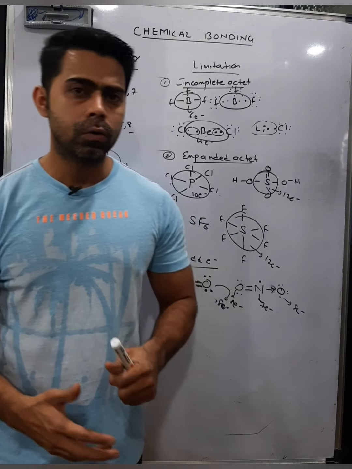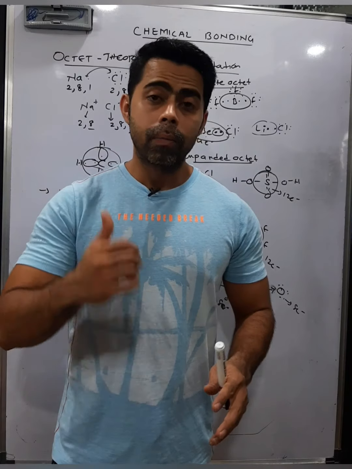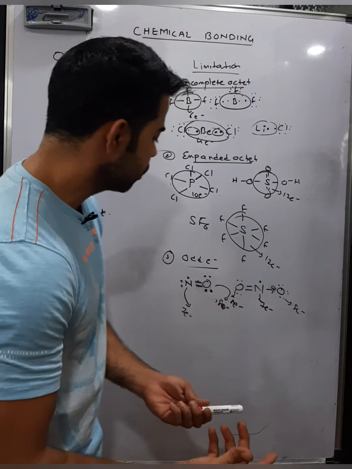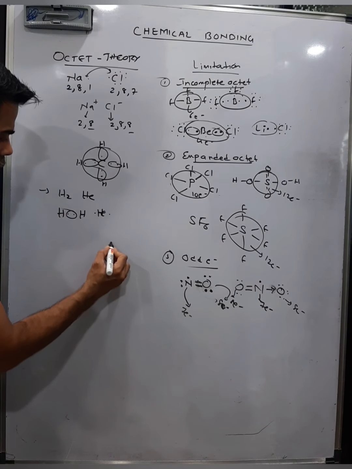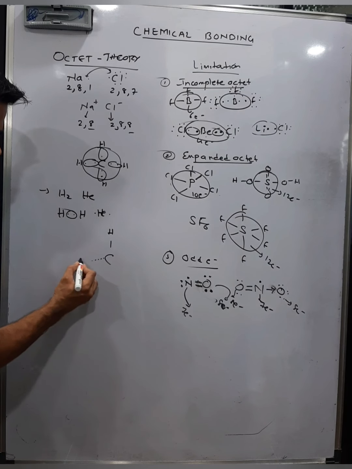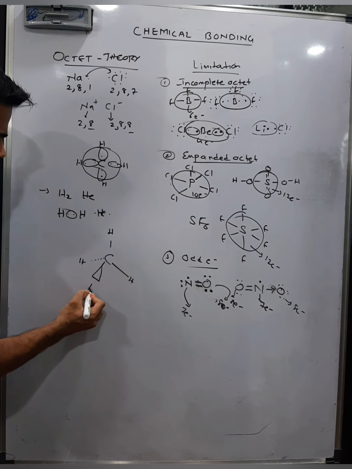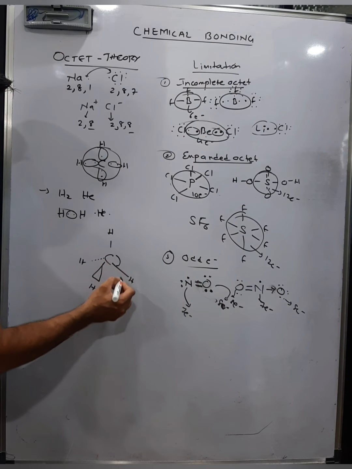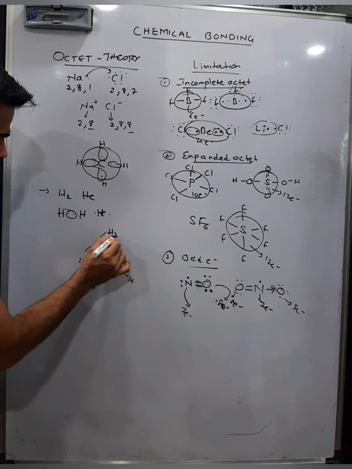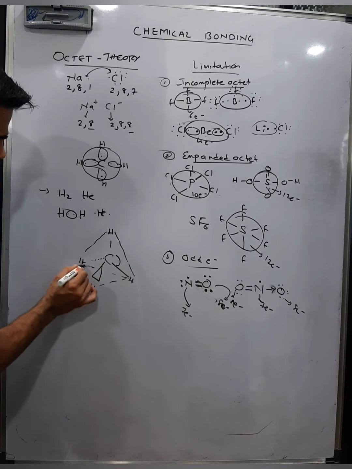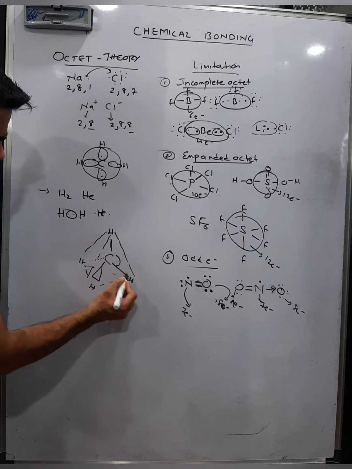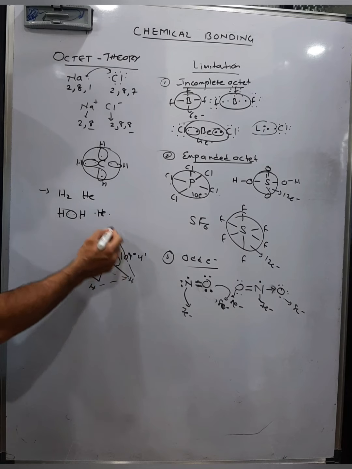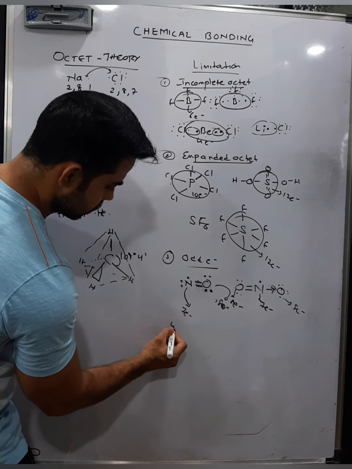So that's what I said, that octet rule is basically on the basis of observation, plus this rule cannot help us to understand the geometry of the molecule. For example, if I say methane molecule, methane has a certain geometry where these hydrogen atoms are arranged in such a manner that they form a tetrahedral structure, where the HCH bond angle is 109 degrees 28 minutes. So this theory cannot explain the geometry of the molecule.